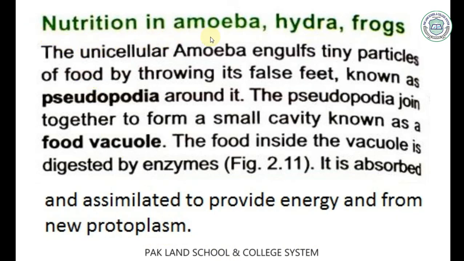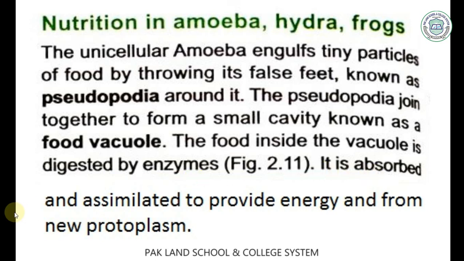Nutrition in amoeba, hydra, frogs. The unicellular amoeba engulfs thin particles of food by throwing out its false feet, known as pseudopodia. Around the food, the pseudopodia join together to form a small cavity known as a food vacuole. The food inside the vacuole is digested by enzymes.